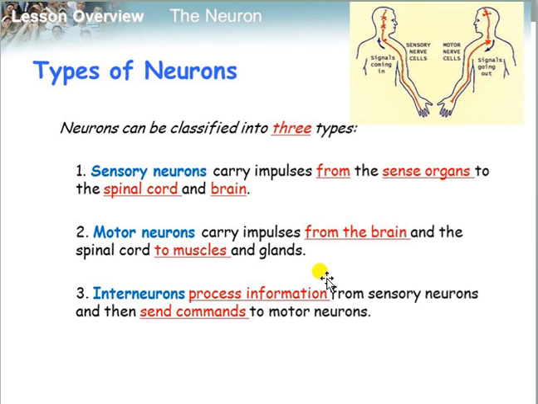The third one is commonly known as the interneuron, because these neurons connect the sensory neuron and motor neurons. This kind of neuron is commonly present within the brain or spinal cord only, because these neurons are responsible for analyzing the type of stimulus that has come to the brain or spinal cord. If this neuron does not analyze the stimulus, whatever response is to be given against that stimulus cannot be prepared or decided.